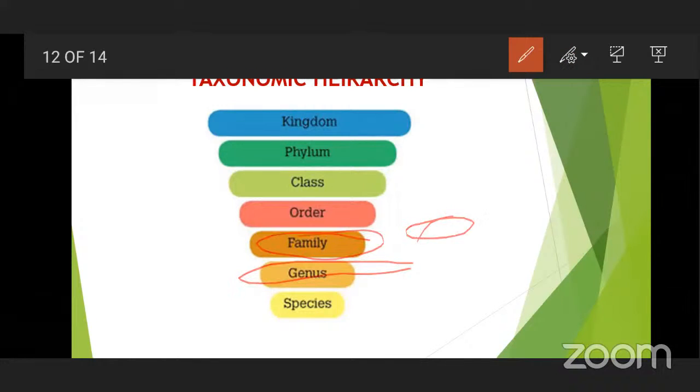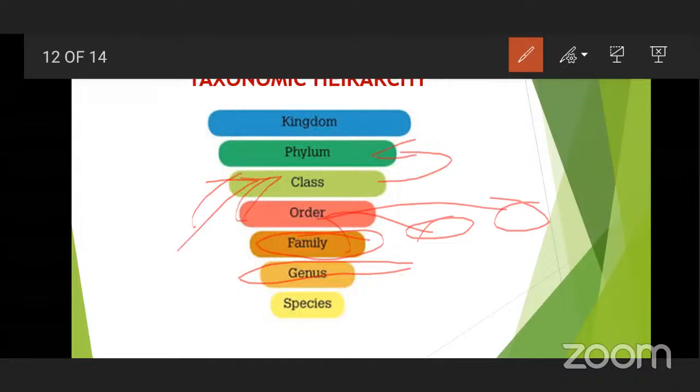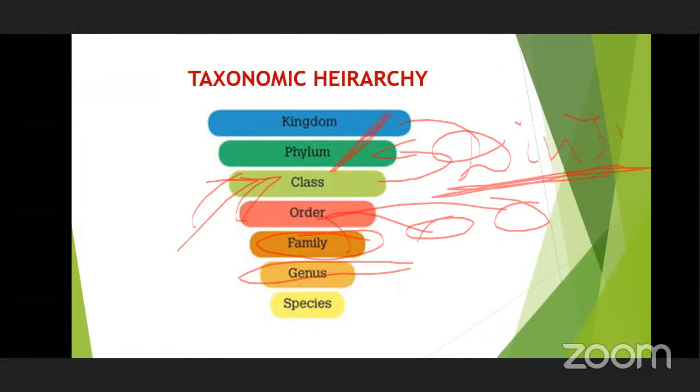Several families are kept in a particular order. Several orders are included in one particular class. Several classes are included in phyla. And one more important thing you have to remember, phylum is used for the animal kingdom, division is used for the plant kingdom. And particular divisions are included in the kingdom, that is the plant kingdom.